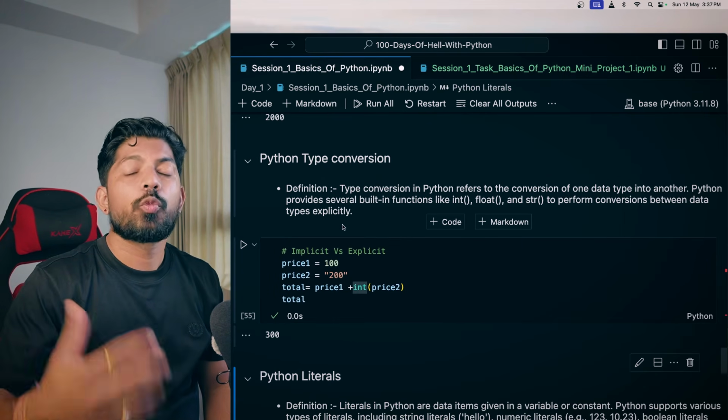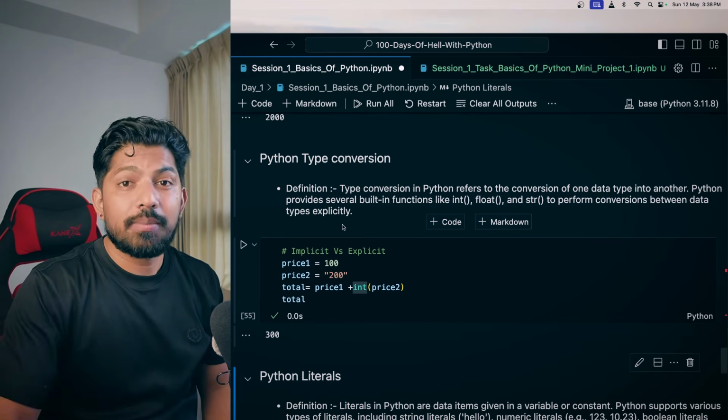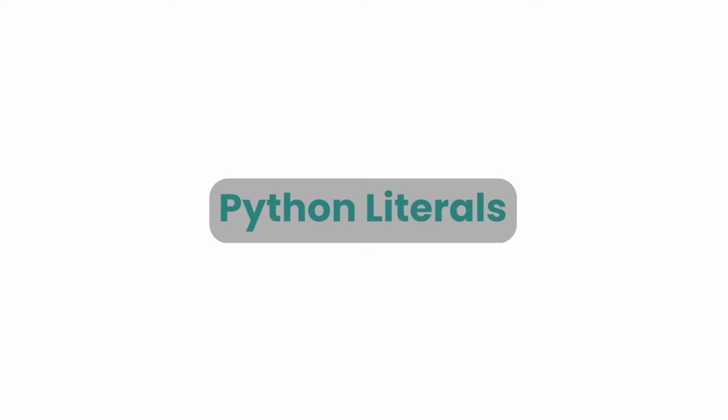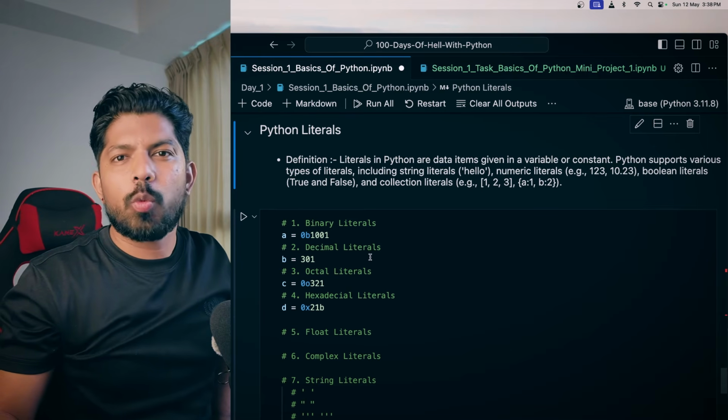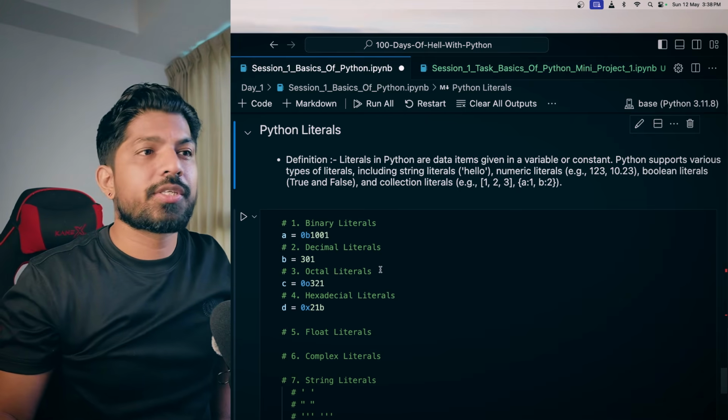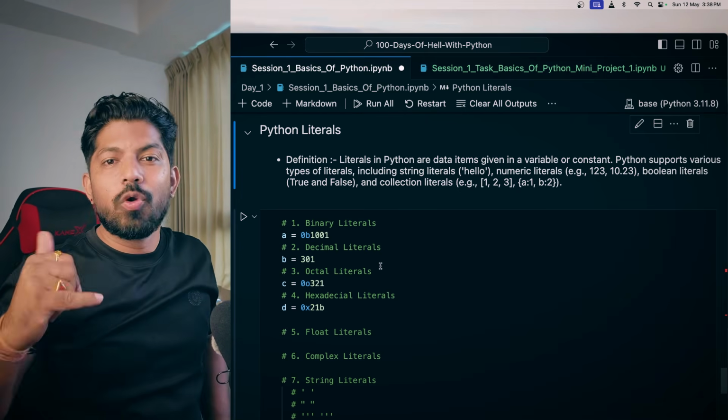Sometimes it helps us, so we have to convert the data types. Now we are moving to the last topic of this day, that is Python literals. So first let's understand what literals are.